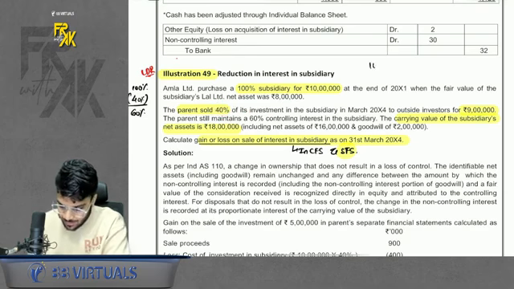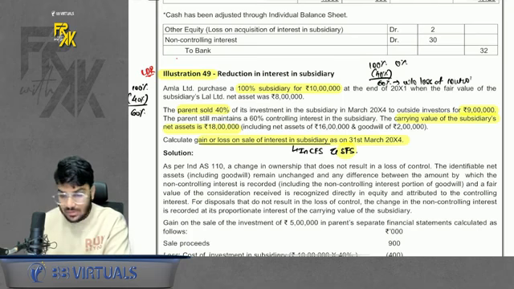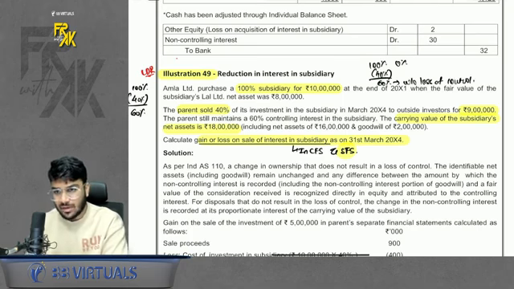So we had 100%. That means NCI was 0. Now I am selling 40%. So my stake will remain 60%. Can I say this is without loss of control? I still have control. This is without loss of control. I still have control, right?